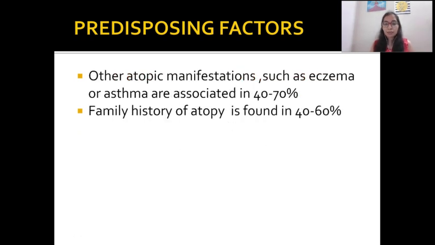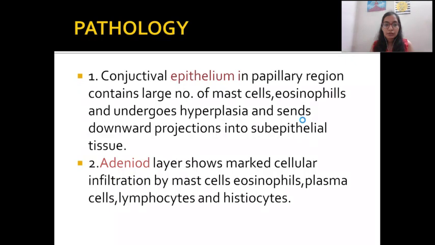What are its other predisposing factors? I already told you, any kind of atopic manifestation, including eczema, having 40 to 70% chances, also along with asthma. And family history of atopy is found in 40 to 60% of cases.